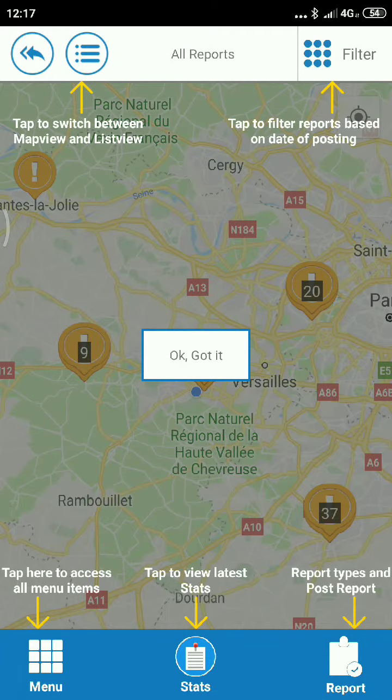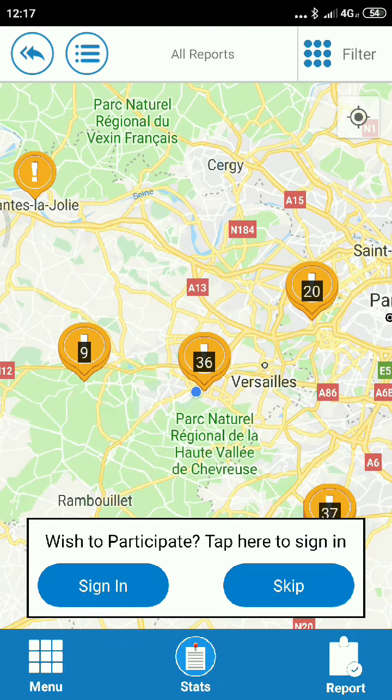So here is the dashboard. You have the filter menu. Here on the right side, you have the stat, the menu, the report. Got it. And do you wish to participate? Sign in, skip, right? So here is the dashboard.